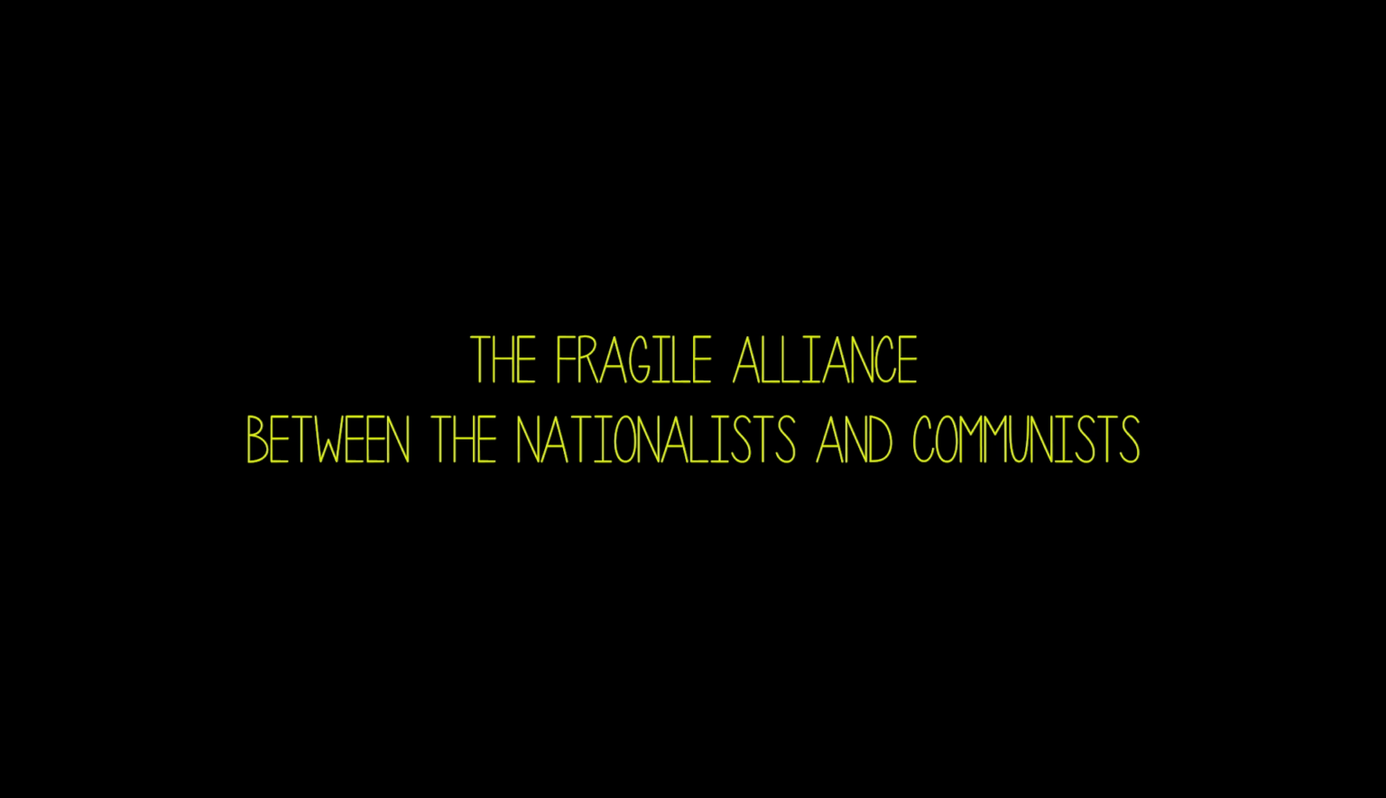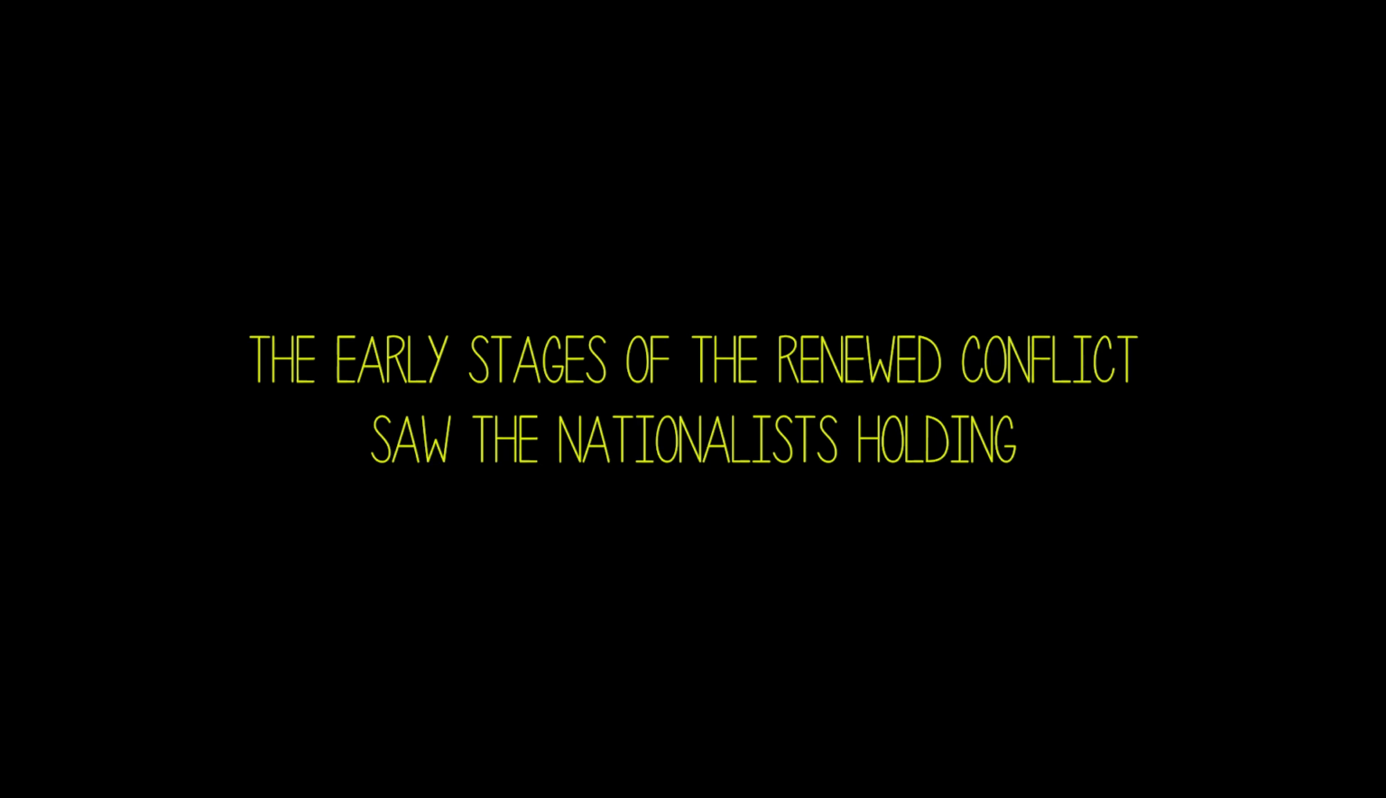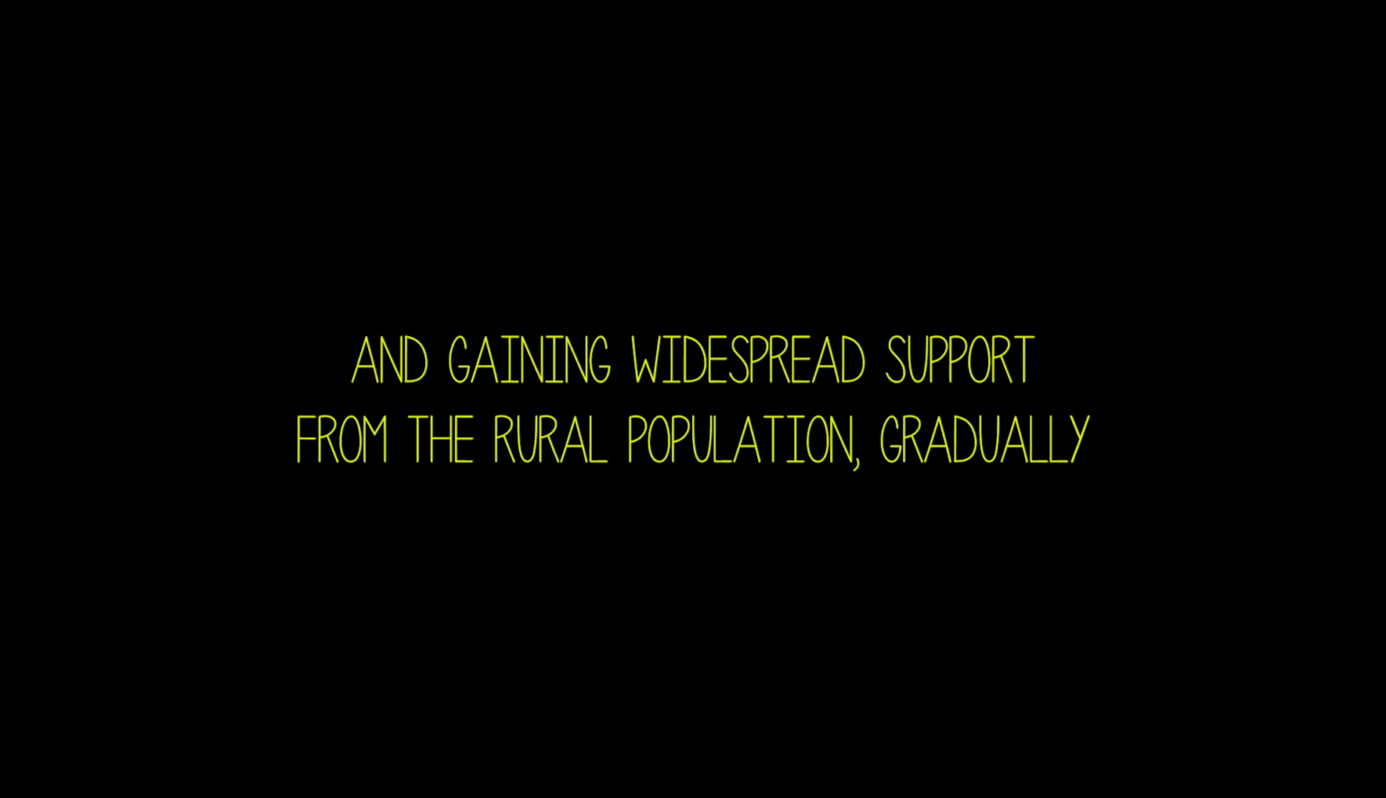After Japan's defeat in World War II in 1945, the fragile alliance between the nationalists and communists quickly disintegrated, and full-scale civil war resumed. The United States supported the nationalists with military aid, while the Soviet Union provided some assistance to the communists, although it was less substantial. The early stages of the renewed conflict saw the nationalists holding major cities and strategic locations, while the communists controlled vast rural areas. The communists, employing effective guerrilla warfare tactics and gaining widespread support from the rural population, gradually shifted to conventional warfare as their strength grew.